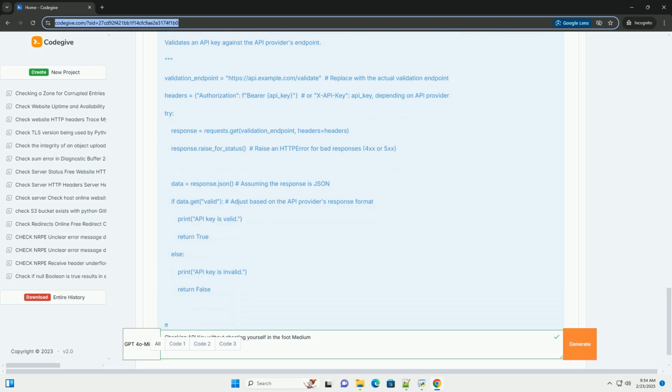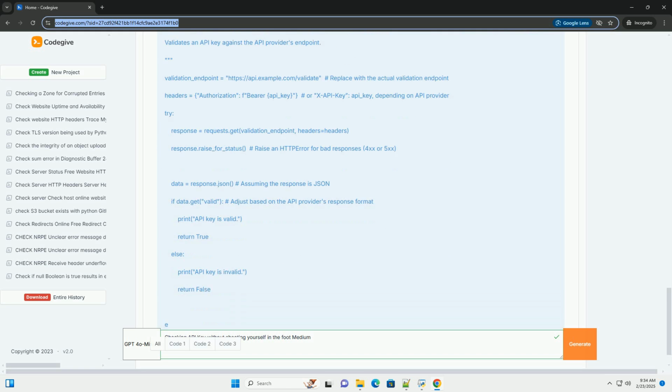Monitor for compromise. Monitor your logs and security systems for any signs of API key compromise, for example unusual API usage patterns or unauthorized access attempts. Some API providers offer alerts for suspicious activity. HTTPS everywhere. Ensure all communication with the API uses HTTPS to encrypt data in transit.